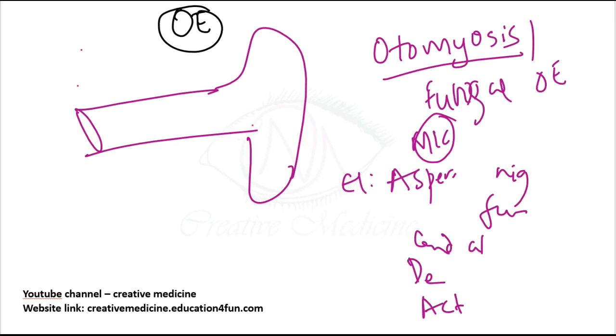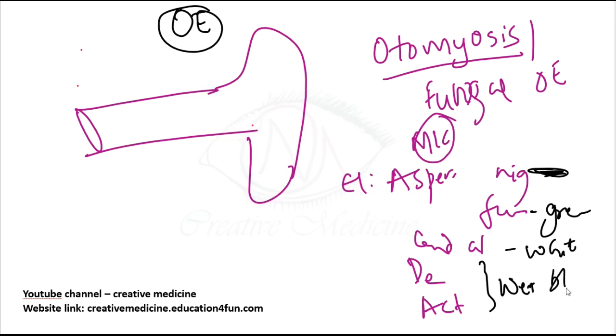Aspergillus niger will result in black colored deposits, whereas Aspergillus fumigatus will result in green colored discharge. Candida albicans causes white discharge, whereas dermatophytes and actinomycetes cause a wet blotting paper colored appearance. On clinical features, there is intense itching and pain, with watery discharge and musty odor.